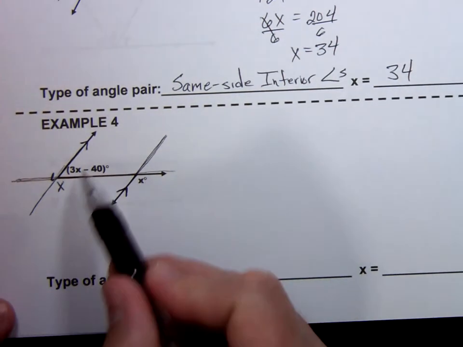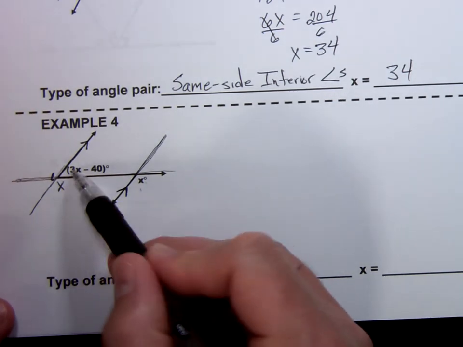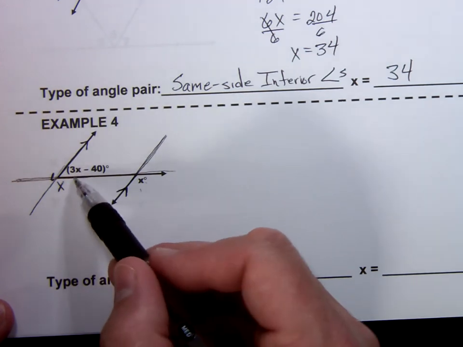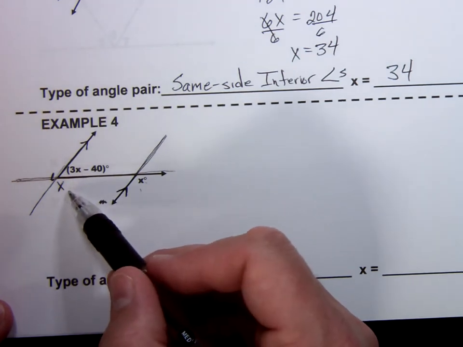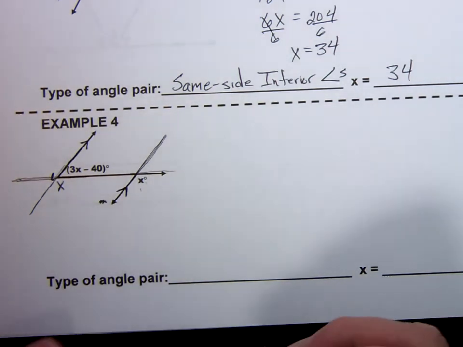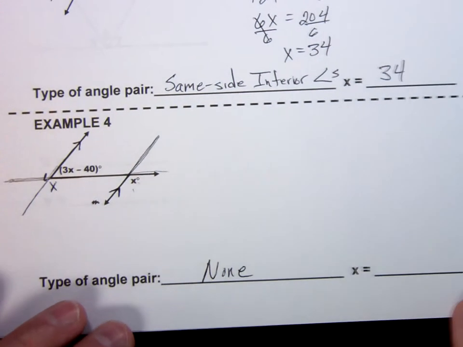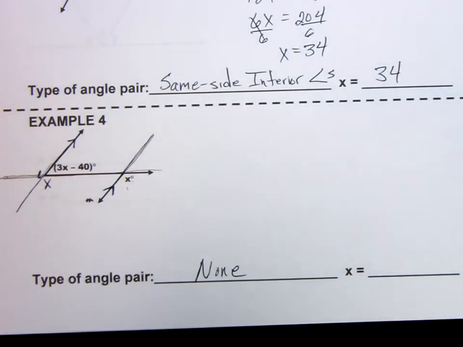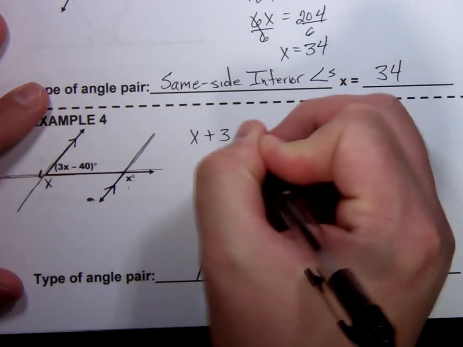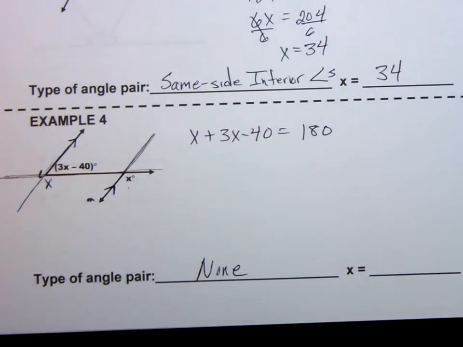Now, while these didn't have a specific relationship that we had learned, these angles do. They're at the same intersection and they're adjacent to each other. These are a linear pair. And we've learned that linear pairs are always supplementary. They always add up to 180 degrees. So the two angles that they originally gave us had no relationship to each other. But these two angles are a linear pair. I know that if I add them together, it's going to equal 180 because I know those two angles are supplementary.